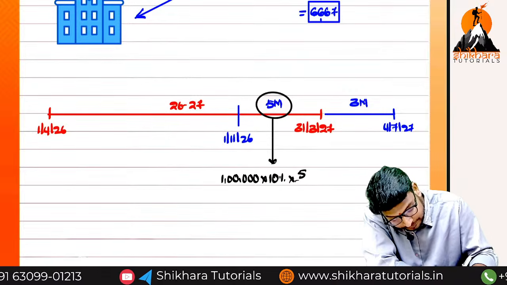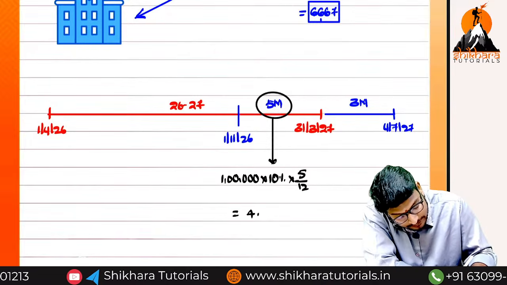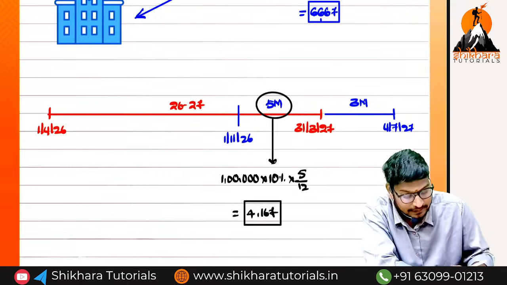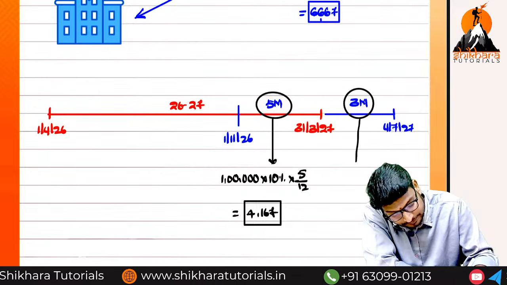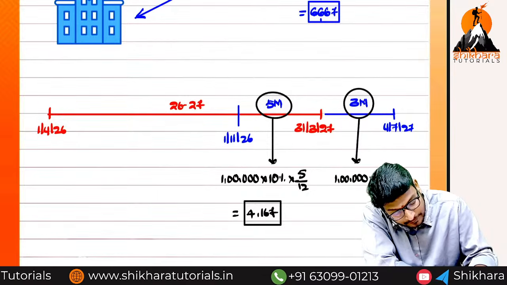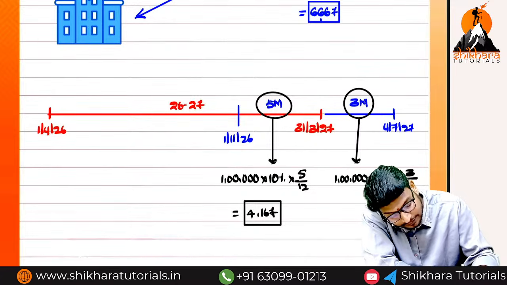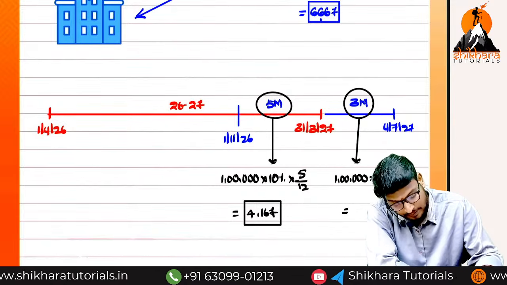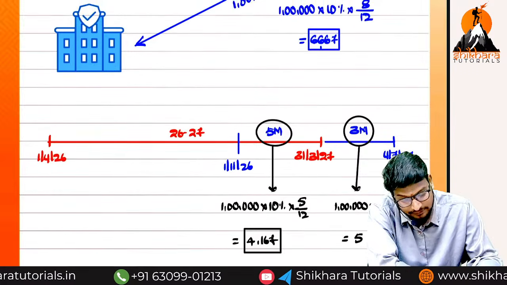4,167. This belongs to which year? Current year. Now for 3 months, how can we calculate? 1 lakh into 10 percentage into 3 by 12. 5,000.